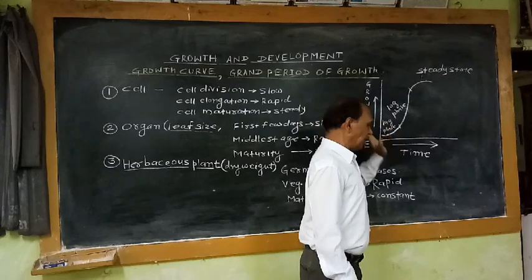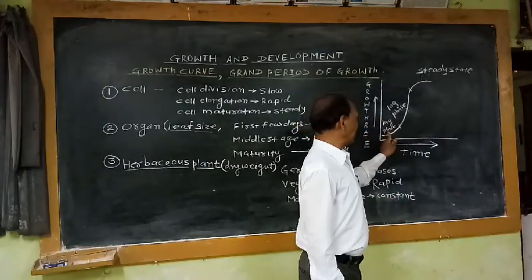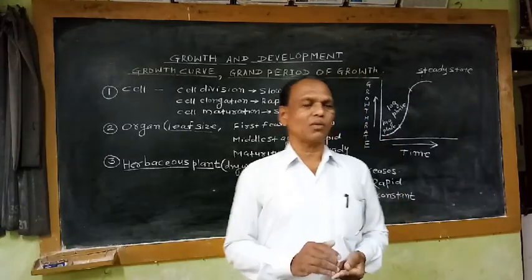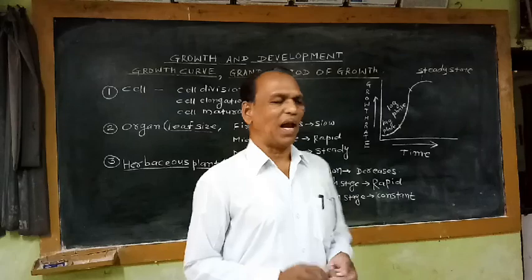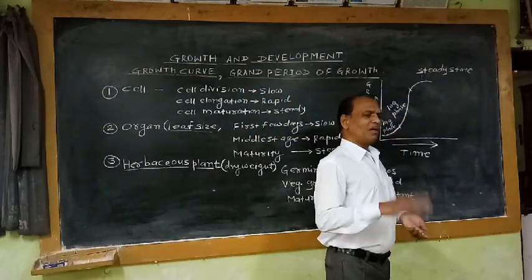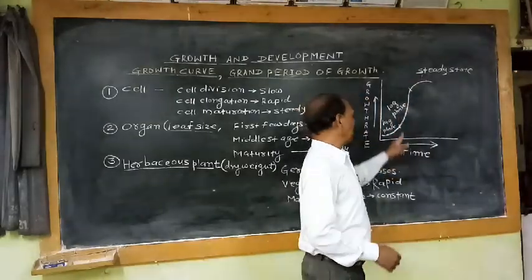That means in the initial phase, the increase in length or height of the plant is slow. It is represented by the lag phase. During the residual growth phase, in the middle stage of growth of the herbaceous plant, the increase in height of the plant goes on increasing very fast. It is represented by this phase, the log phase of the graph.